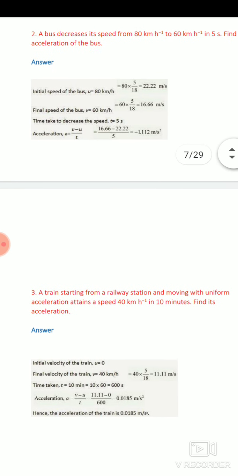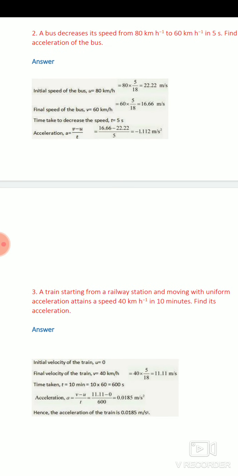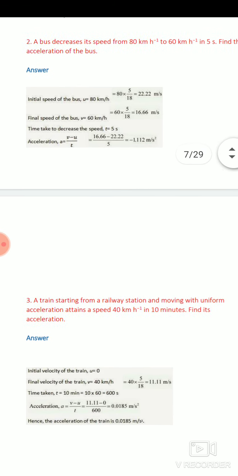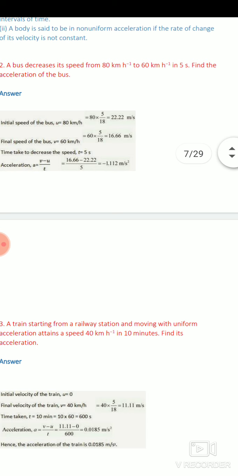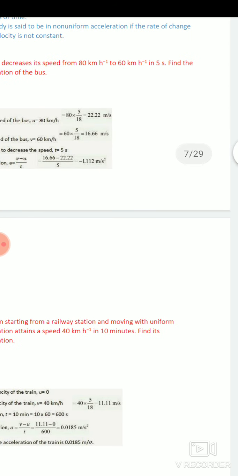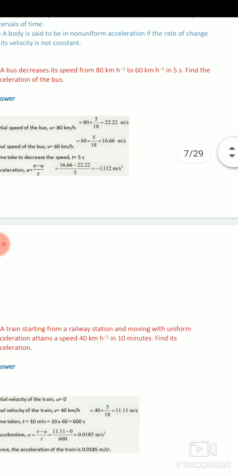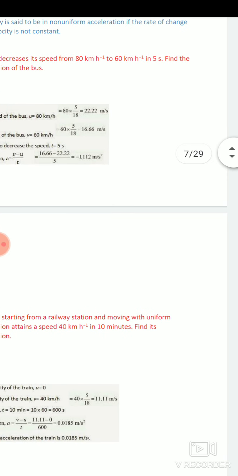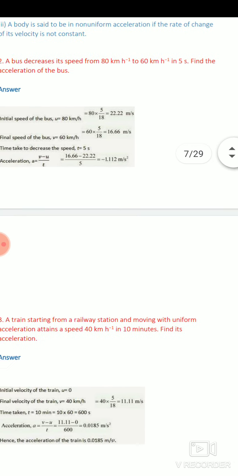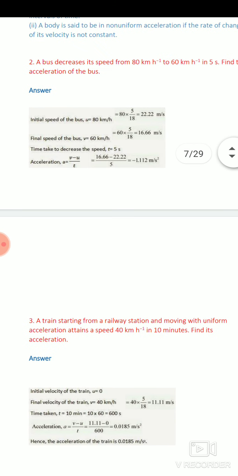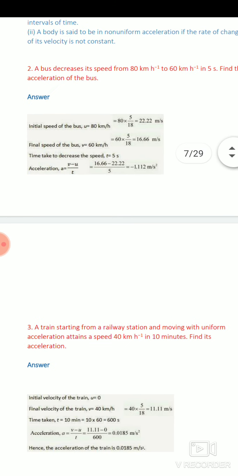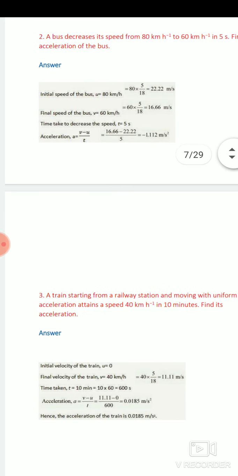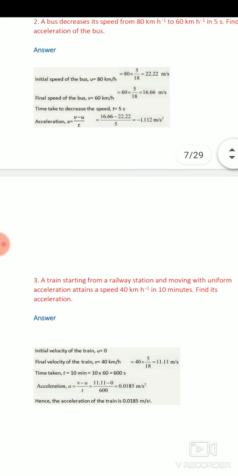To calculate acceleration and to give the answer in SI units, firstly we will put all the given digits in SI units. Here, first convert 80 km per hour into meter per second. Dear students, we have already discussed that whenever we convert kilometer per hour into meter per second, we multiply the given digit by 5 upon 18. So 80 km per hour is equal to 80 into 5 upon 18, that is equal to 22.22 meter per second. Final velocity is 60 km per hour.